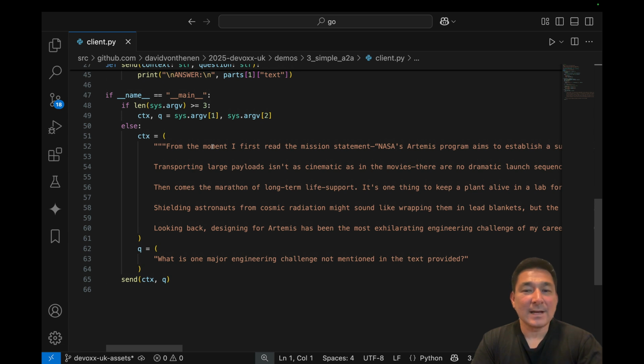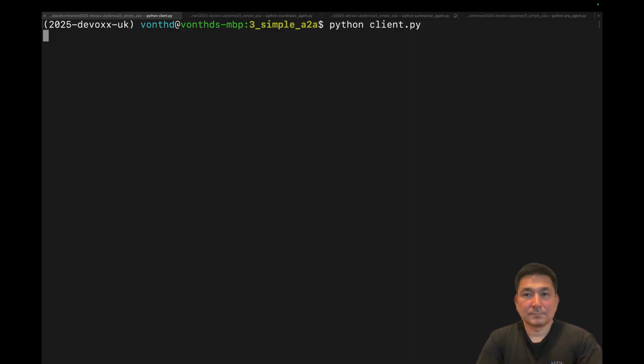So the task that our client is going to ask our coordinating agent is for our client application, we're going to ask our coordinating agent, which encompasses our summarization agent and our Q&A agent, about NASA's Artemis program. Here you can see a bunch of context related to our query, and we're going to also ask, which is where the question and answer agent comes in, what is one major engineering challenge not mentioned in the text provided? And finally, we're going to generate a report based on the information that we're providing our agent. Let's go ahead and give it a try.